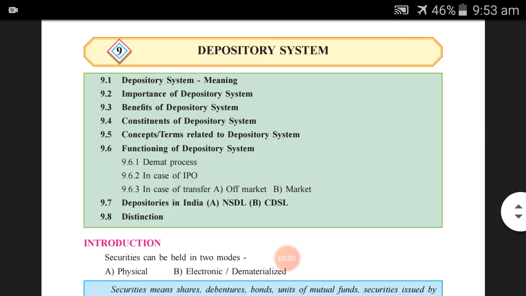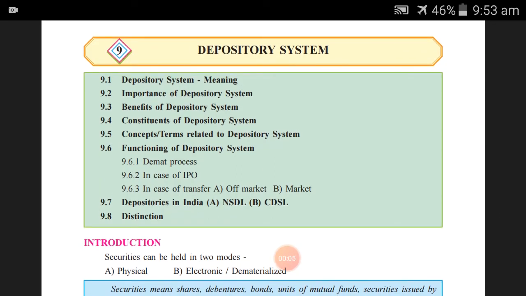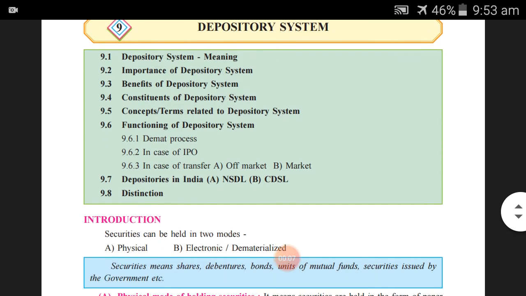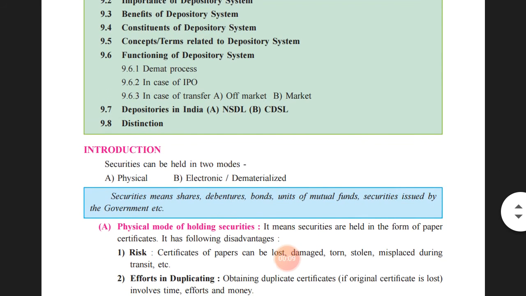Hello class, we are beginning with the new chapter, that is the ninth chapter, depository system. Okay, let us start with the introduction part.